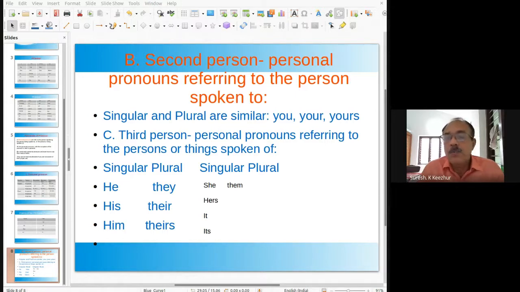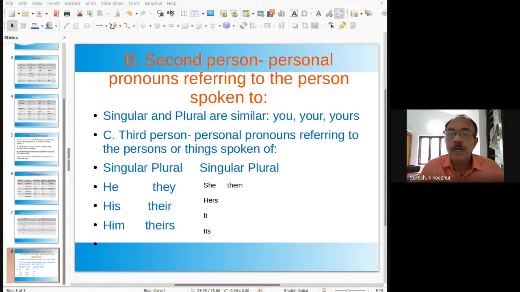Use the correct form of the personal possessive and do not use any apostrophe. Sometimes we may make use of an apostrophe, that means a comma in the upper side. There is no need to write such an apostrophe when we refer to a possessive pronoun. If you write hers with an apostrophe, yes, it is not correct.